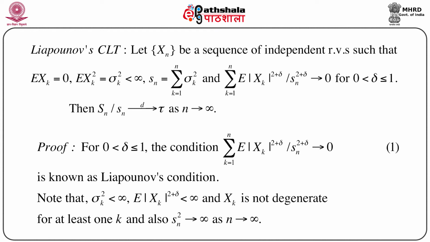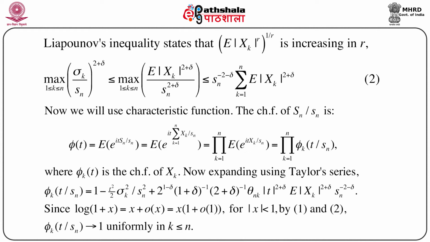First note that since we assume that sigma k square is less than infinity, naturally expectation of mod Xk to the power 2 plus delta is less than infinity, we have assumed this. And also note that Xk is not degenerate for at least one k, and Sn square goes to infinity as n goes to infinity. Then, using Lyapunov's inequality, which states that expectation of modulus Xk to the power r, whole to the power 1 by r, is increasing in r,